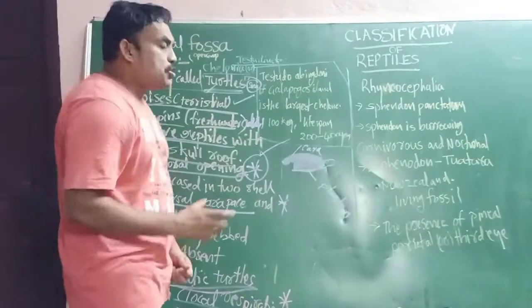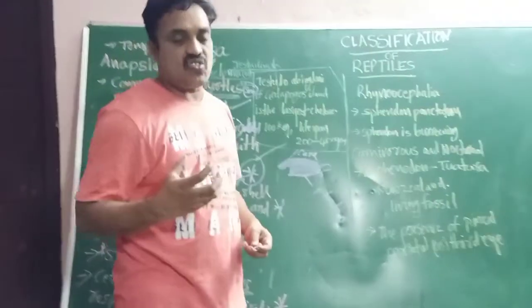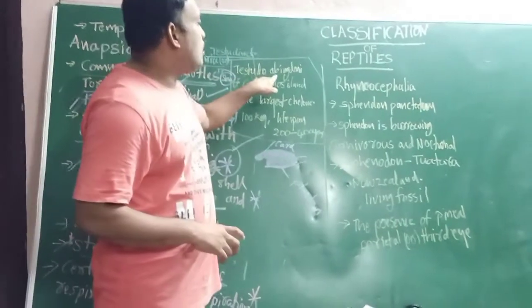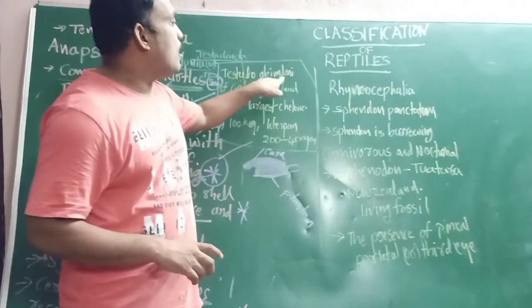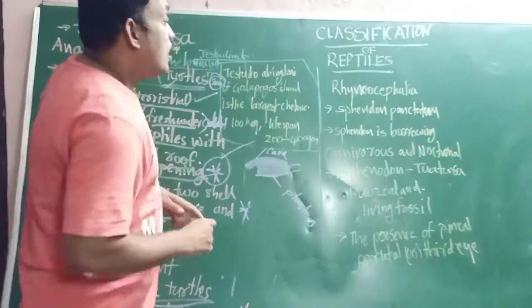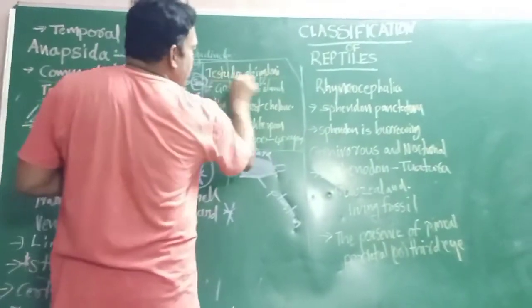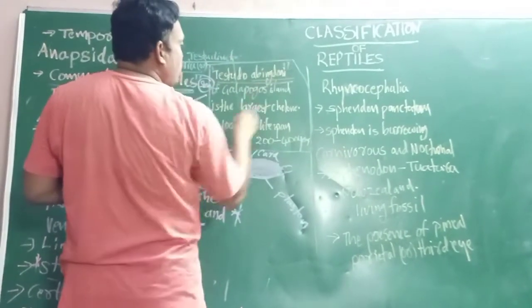And which is the largest, the biggest turtle? Testudo abingdoni. Try to remember the name Testudo abingdoni.